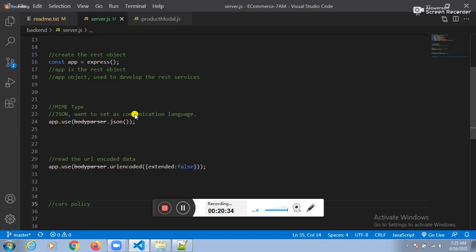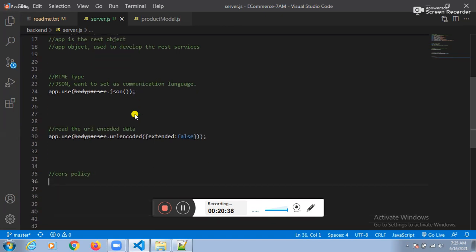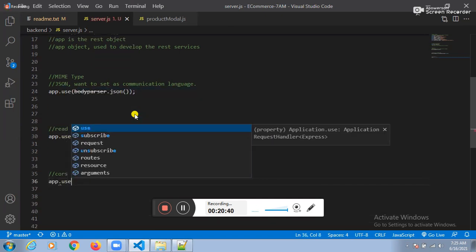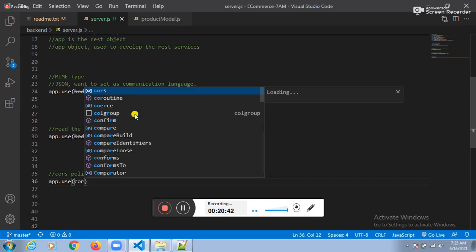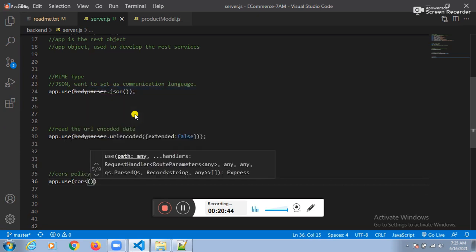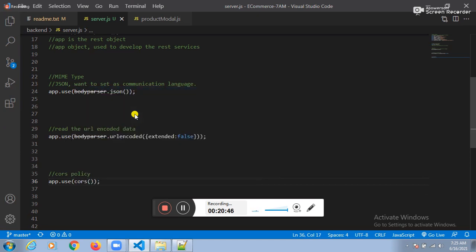Observe this here, guys. We need to enable the CORS policy. How can I enable the CORS policy? app.use(cors()). With app.use(cors()) we can automatically enable the CORS policy. Okay, guys?